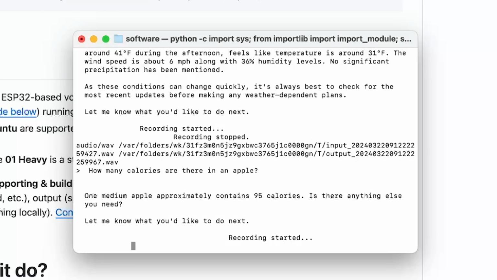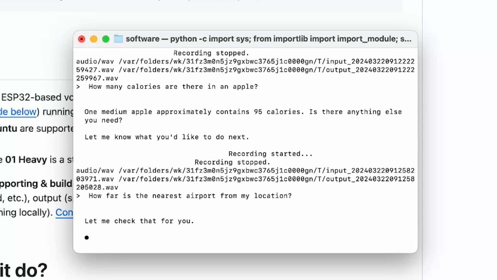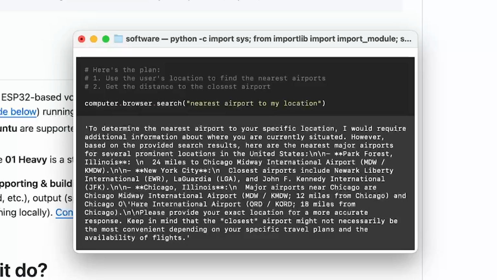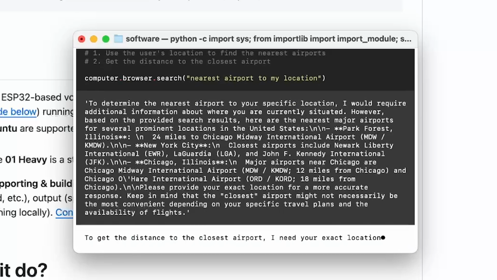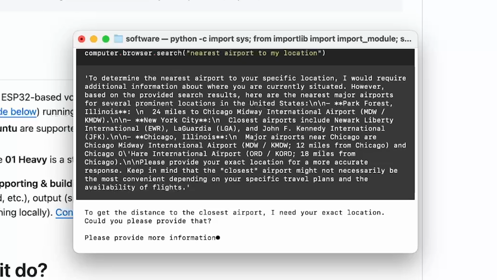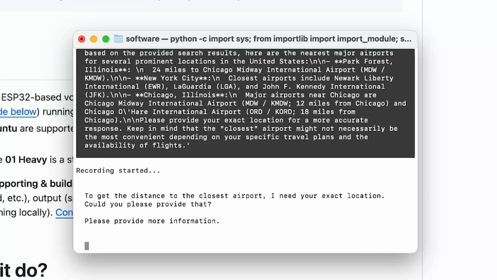How far is the nearest airport from my location? Let me check that for you. So it seems like it's programmatically opening the browser. And unfortunately, I don't think it has the location access, so it's not getting it correctly. I'm based in Mumbai, but it's, I think, looking at... To get the distance to the closest airport, I need your exact location. Could you please provide that? I'm based in... Please provide more information.